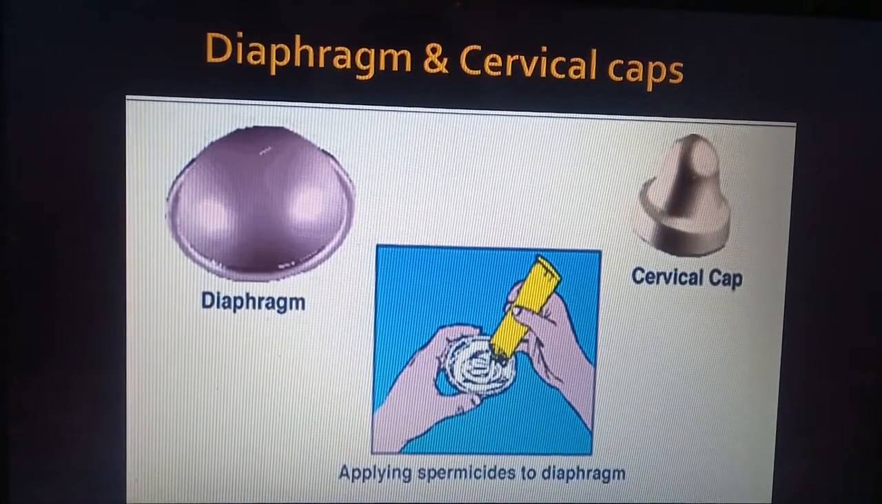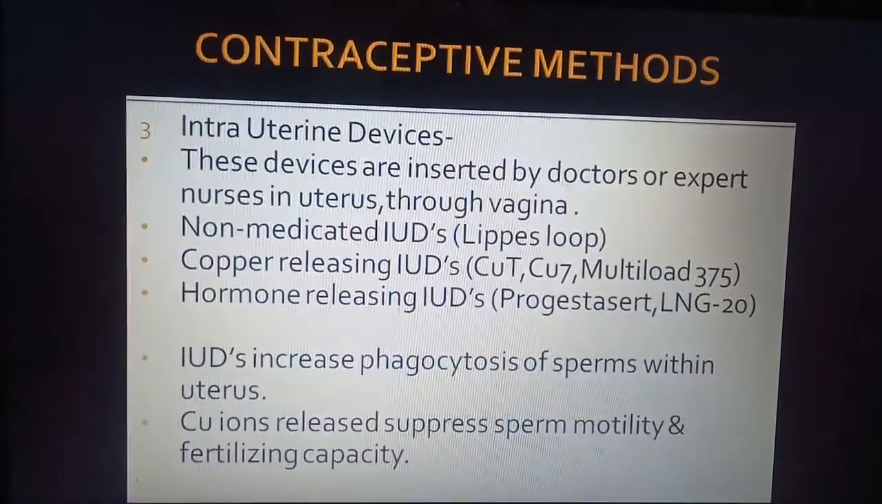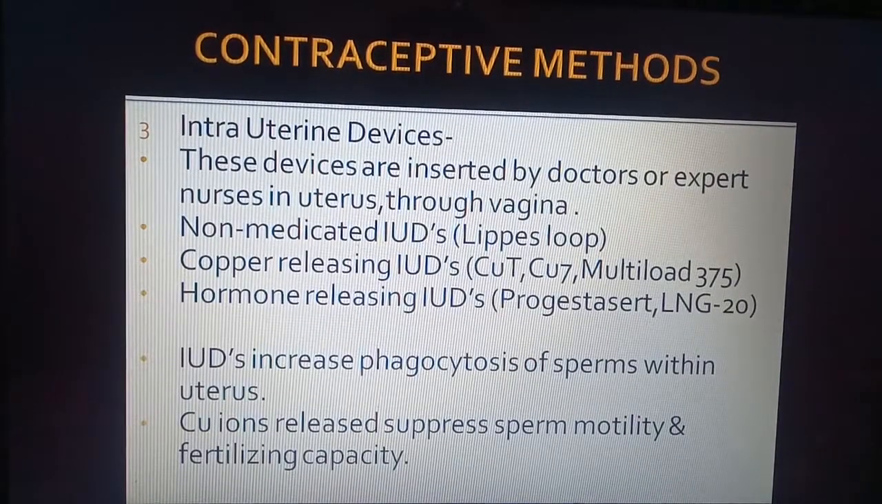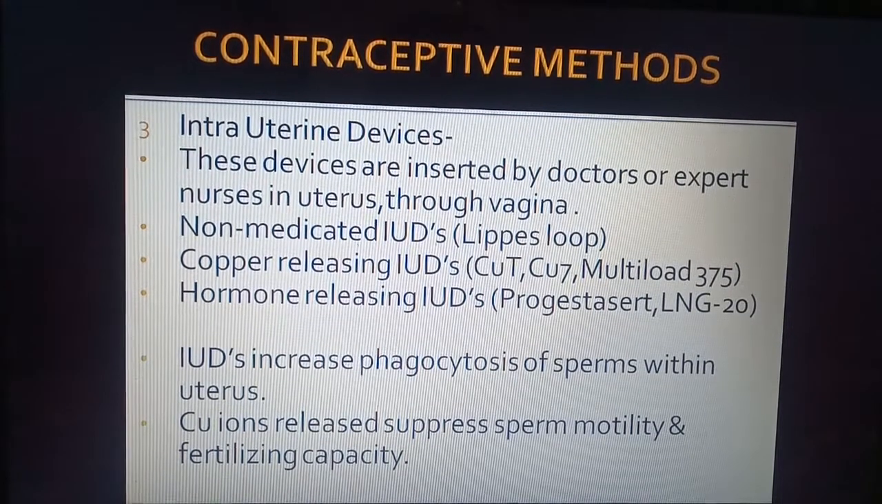Now this is the image of a diaphragm, a cervical cap, and we can see in this that spermicides are applied on the diaphragm before using. The third method is the intrauterine device or IUD. So these devices are inserted by doctors or expert nurses in the uterus through the vagina. So they can be used only under the guidance of an expert.